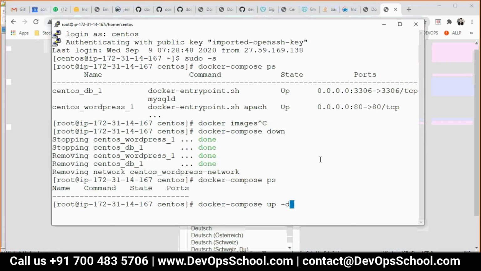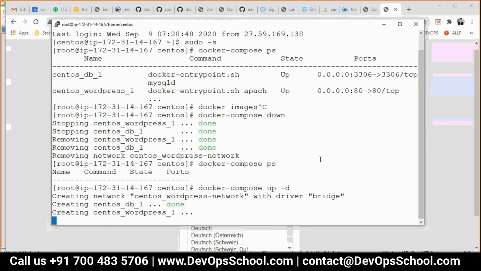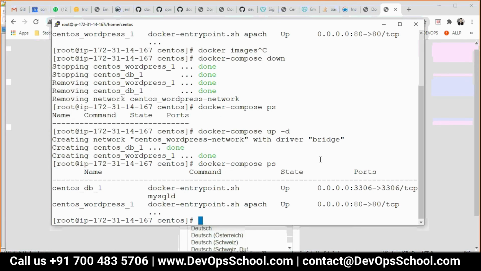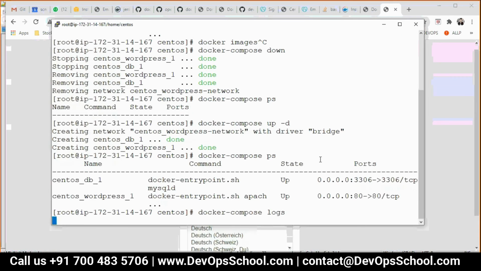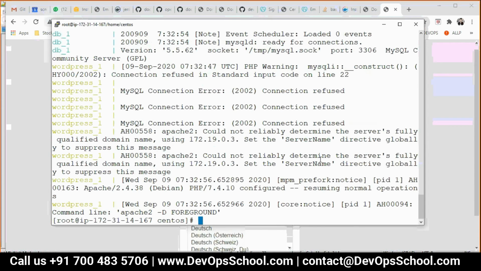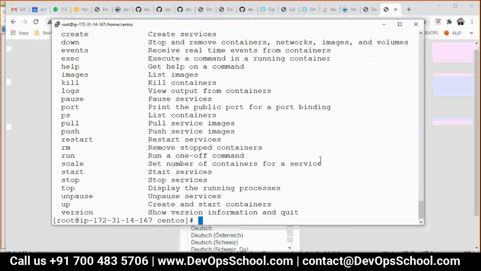This time I will not make the mistake. -d, detach mode. ps. See? So many commands, slowly logs. So all these things you can do in one go. For what? Saving your time. That's important.